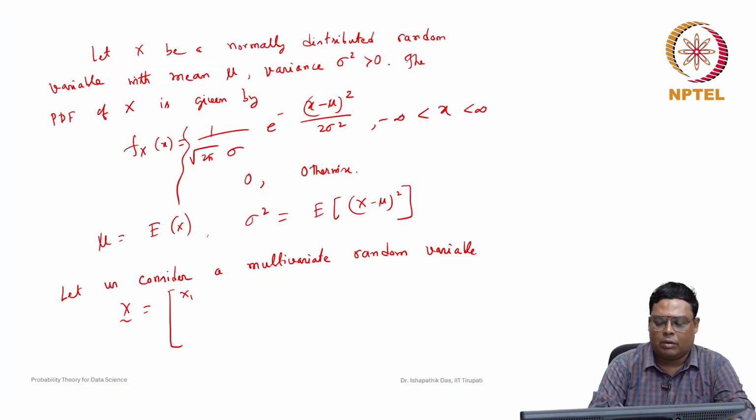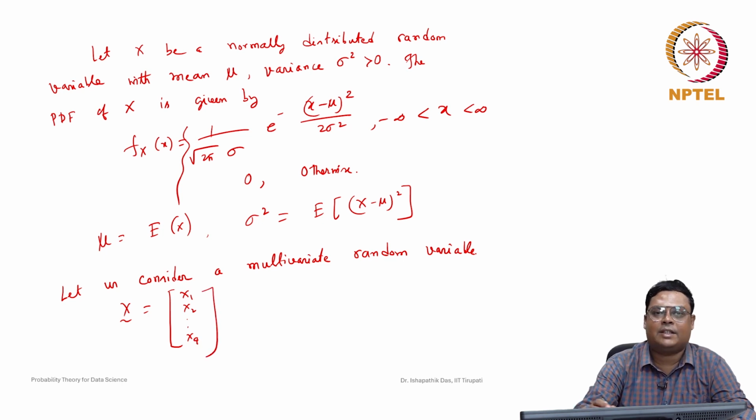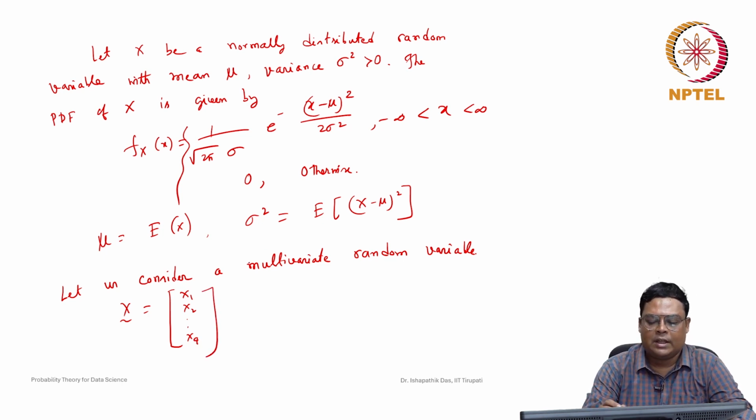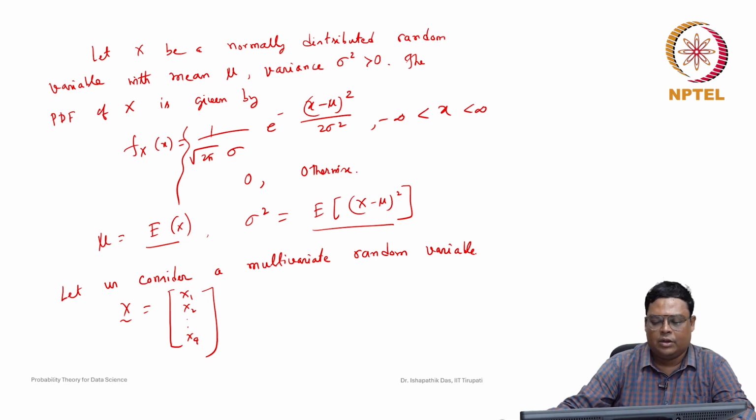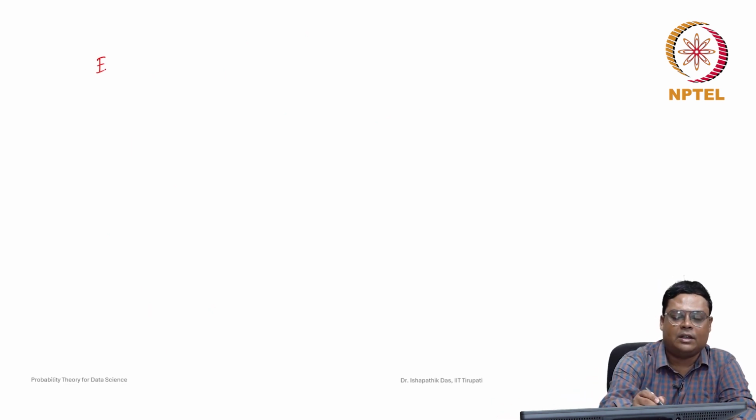So x1, x2, up to xq. Now if you want to extend this to q dimension, then we need to know what these parameters will be. So whenever it is a q-dimensional random variable, how is the expected value defined? The expected value of x is the expected value of the vector x1, x2, up to xq.